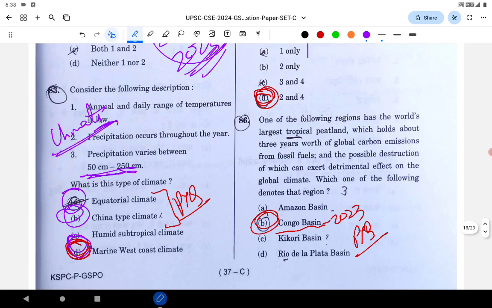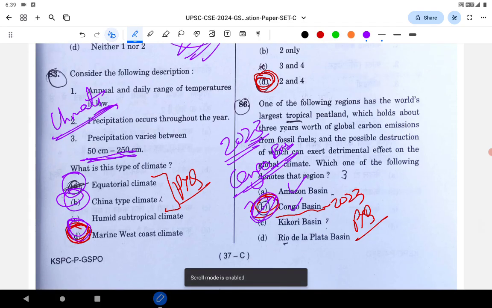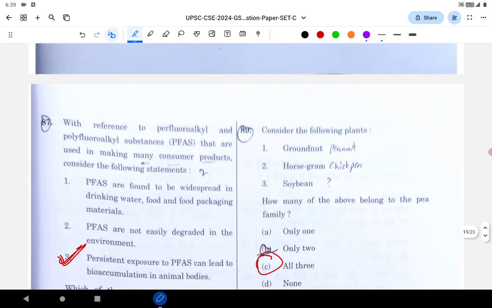The question gives a description: it's the world's largest tropical peatland. Its possible destruction leads to a detrimental effect on the global climate. That is the Congo Basin, which is the correct answer here. In the 2023 prelims, they asked a question on the Congo Basin. So if you explored in a little detail, you could have answered this correctly. Either you know it or you don't. Some people might get confused between the Amazon Basin and the Congo Basin, but the correct answer is the Congo Basin. It was asked in last year's prelims.